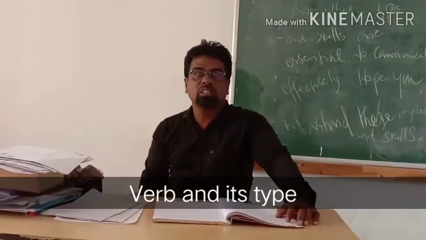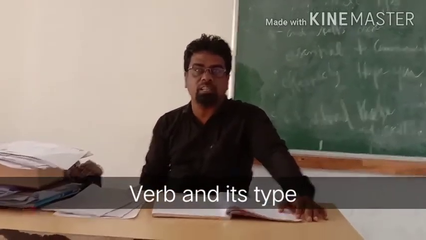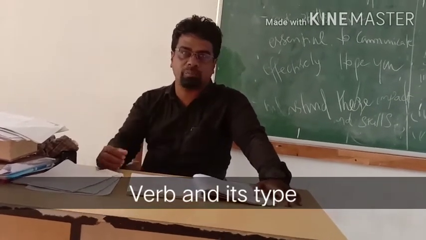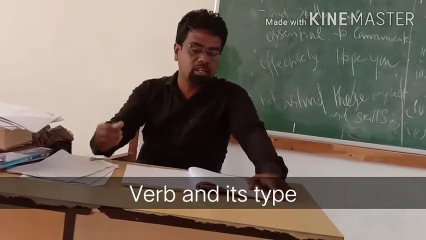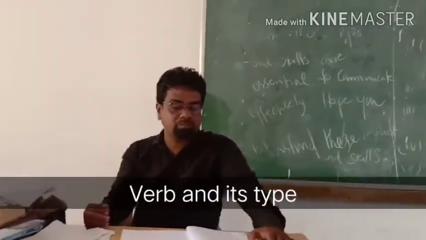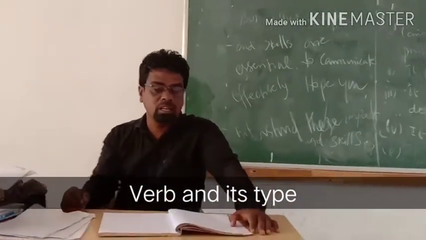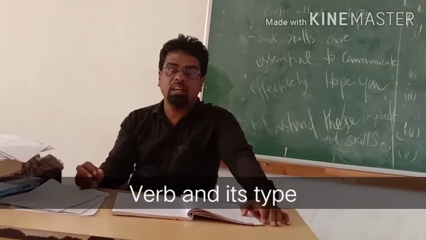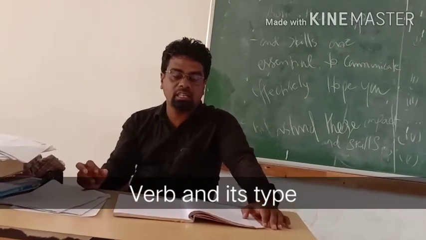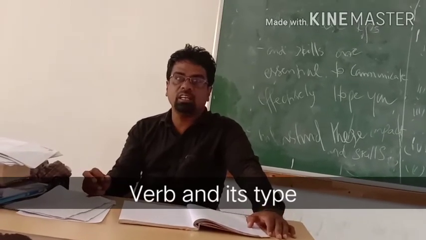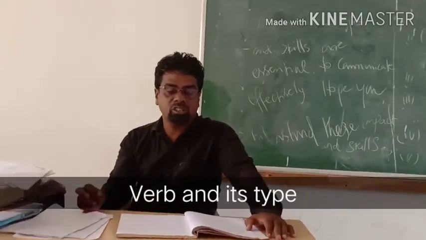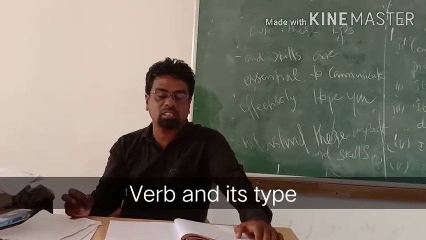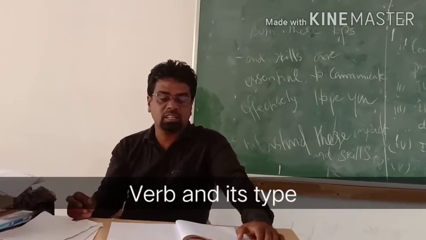Now I tell you the third type, which is very important in forming sentences. List of helping verbs, auxiliary verbs: am, are, is, was, were, have, has, shall, will, can, may, should, would, could, might, must, do, does, did.